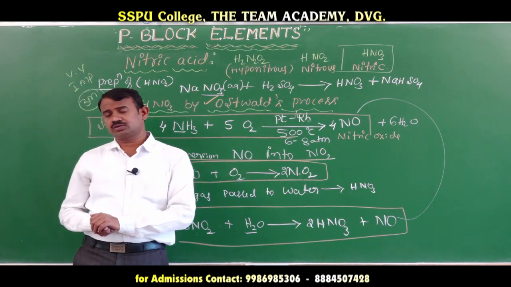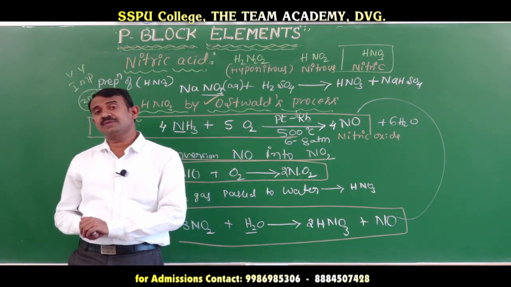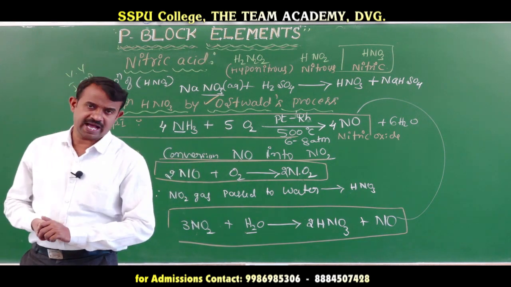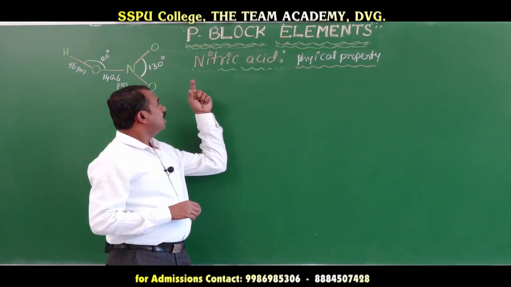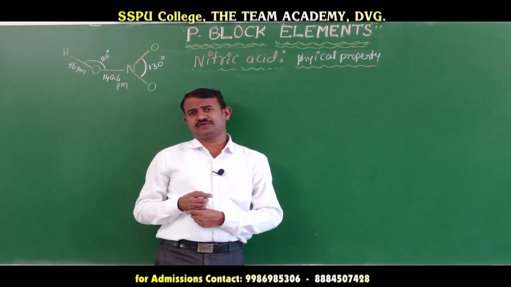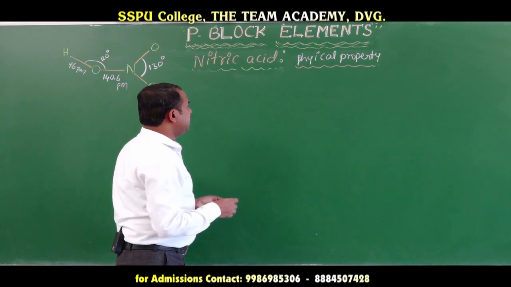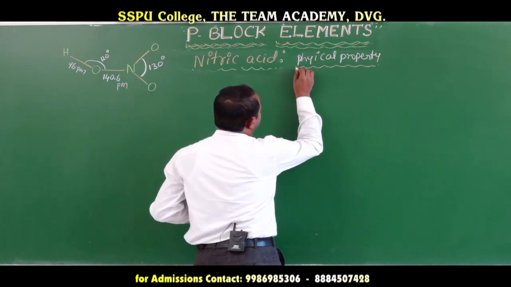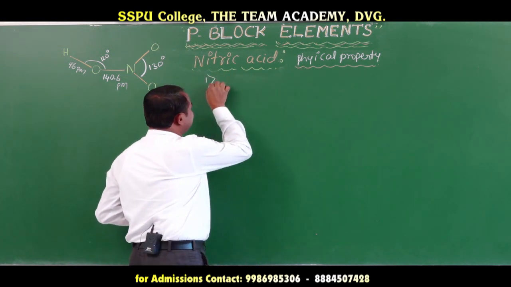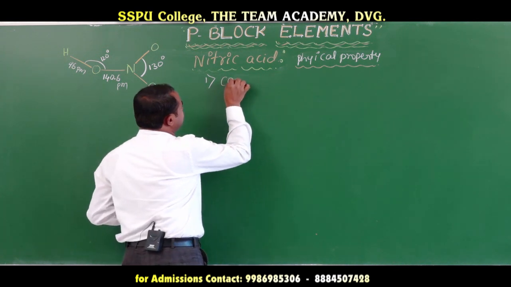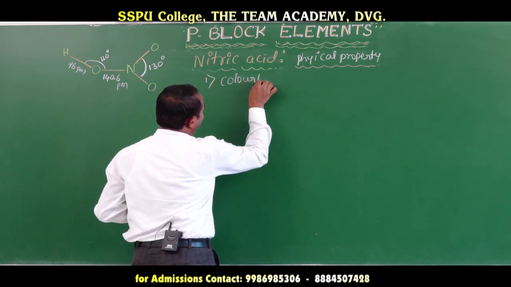Next we will go for the physical and chemical properties of nitric acid. Students, what are the physical properties of nitric acid? The first one: nitric acid is a colorless liquid.